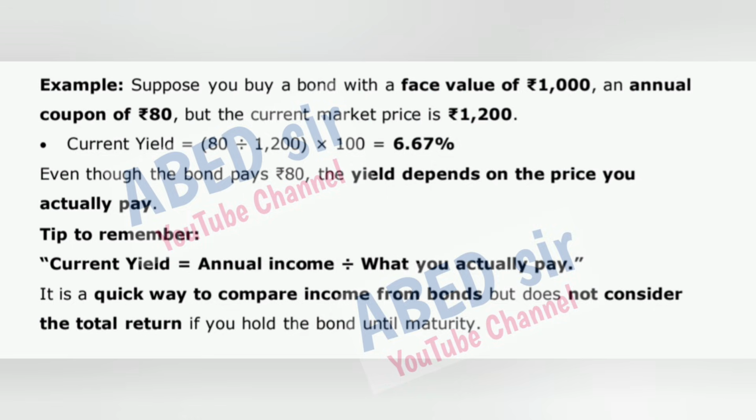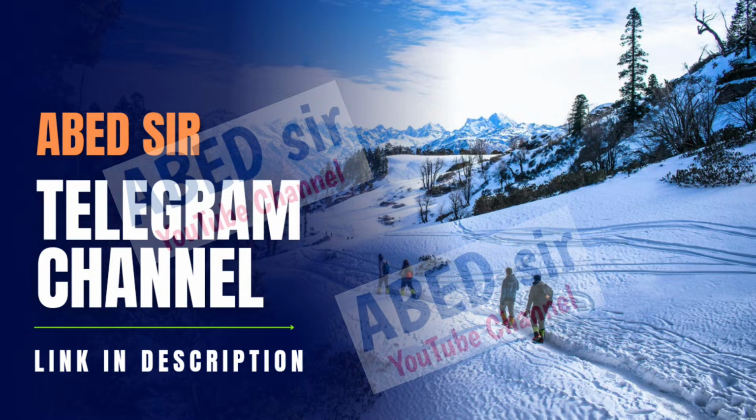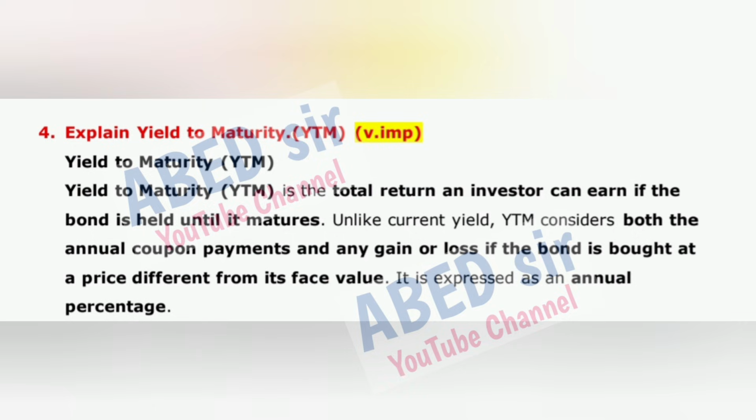Even though the bond pays 80 rupees, the yield depends on the price you actually pay. Tip to remember: current yield equals annual income divided by what you actually pay. It is a quick way to compare income from bonds, but does not consider the total return if you hold the bond until maturity.